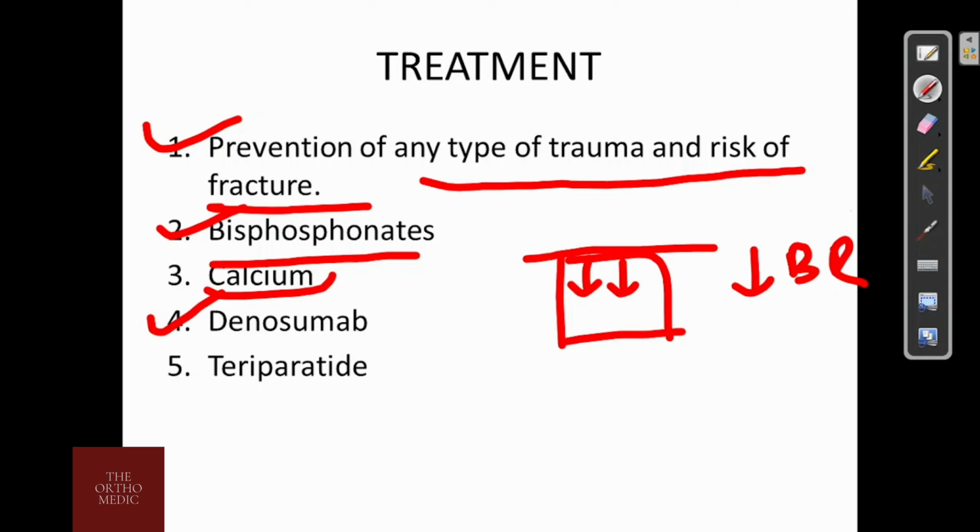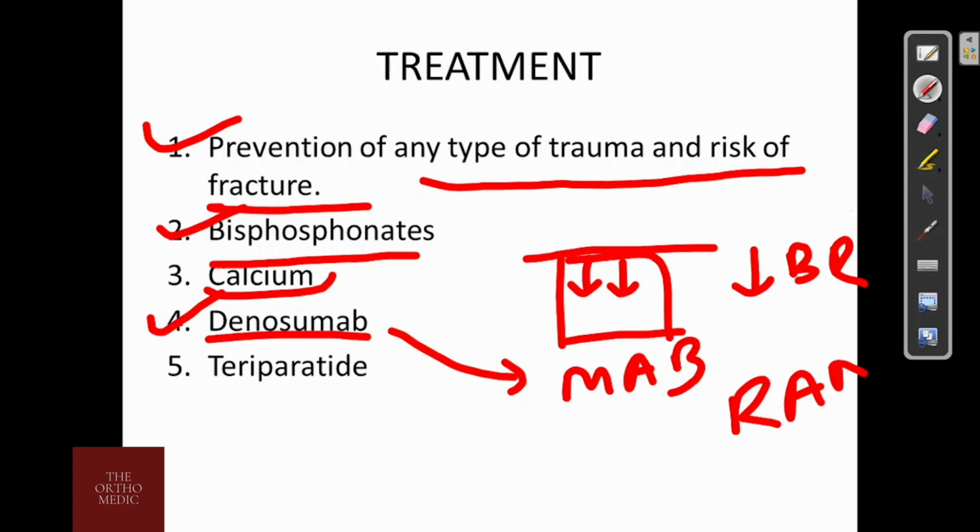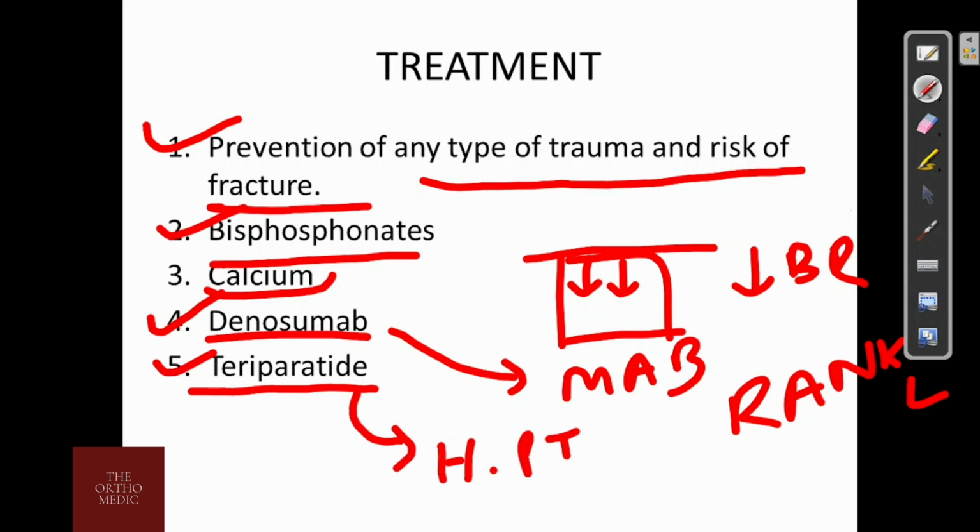Then another drug which can be given is denosumab. Denosumab is a monoclonal antibody that inhibits bone resorption by neutralizing the effects of RANK L. Another drug is teriparatide. Teriparatide is a fragment of the human parathyroid hormone and it helps in bone formation. This is the treatment.